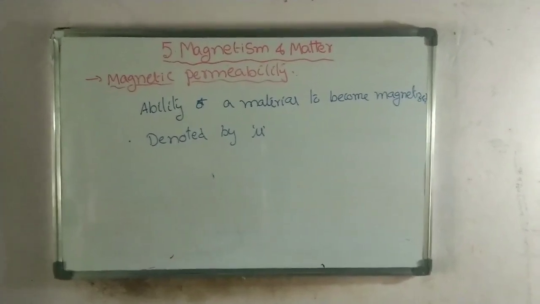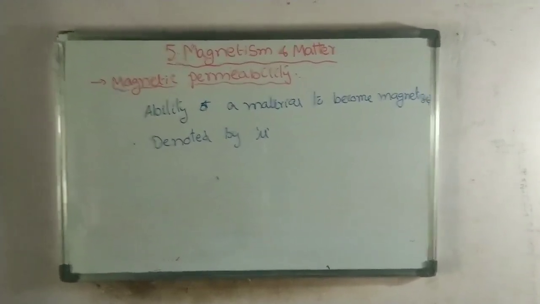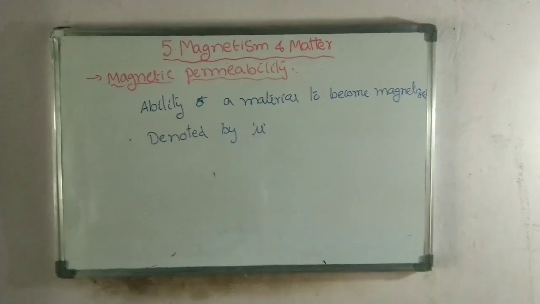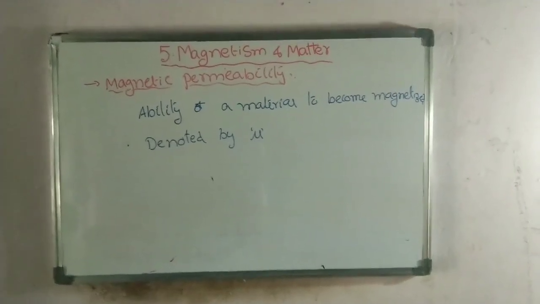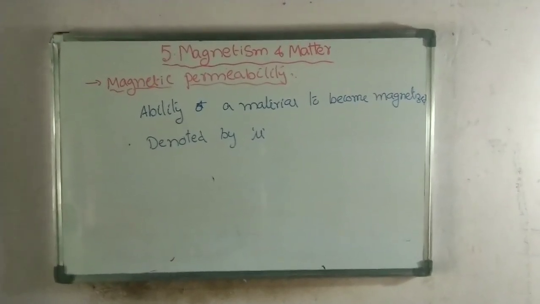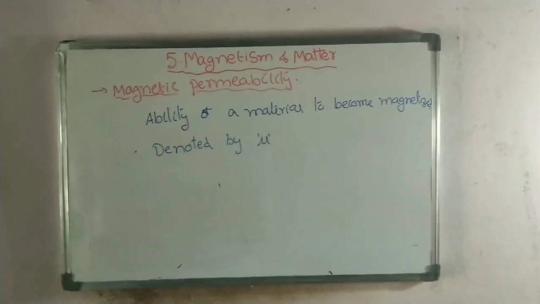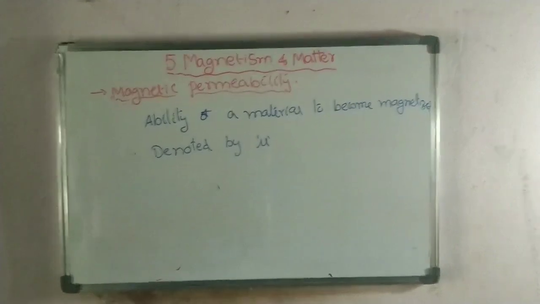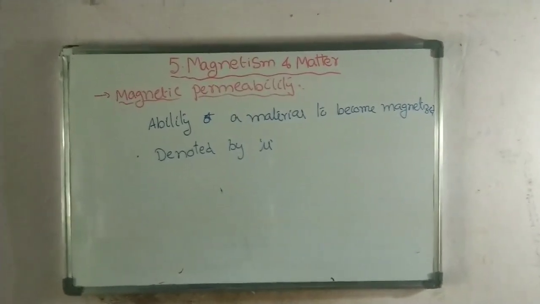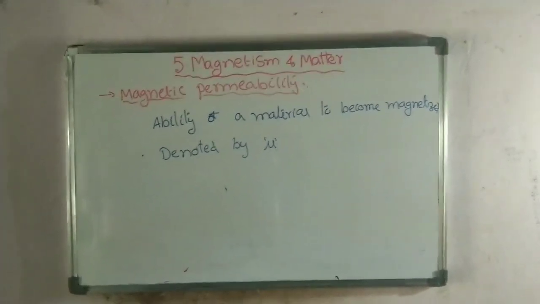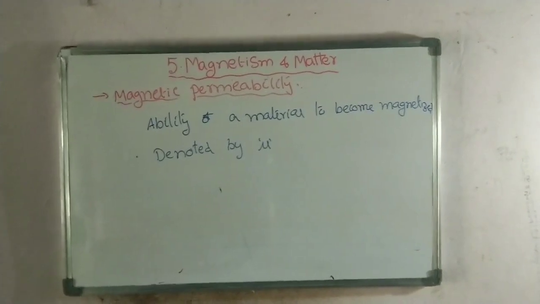Similarly, if you take iron, it gets strongly magnetized depending upon its permeability. So permeability always indicates the ability of a material to be magnetized. It means which material can become a magnetic material and which material cannot. That is explained by the permeability of that magnetic material.